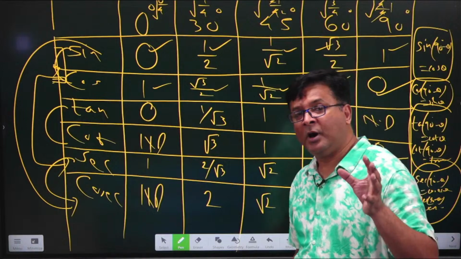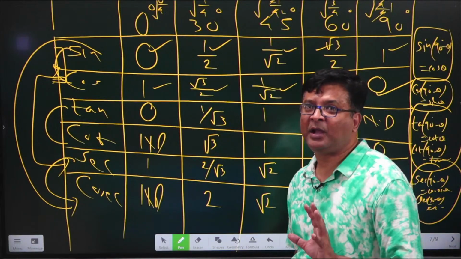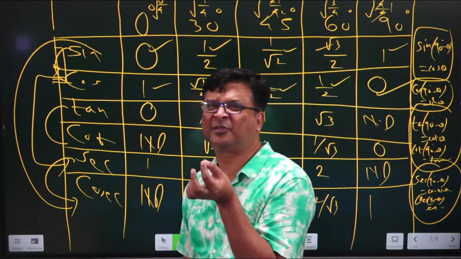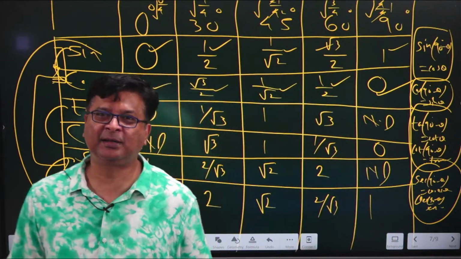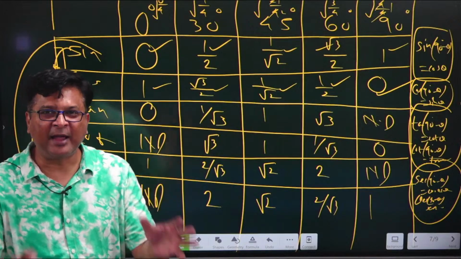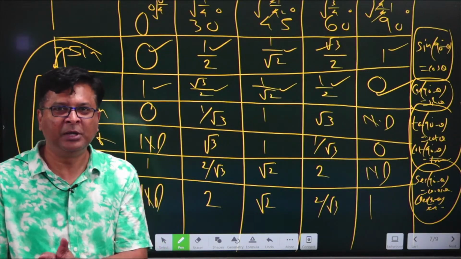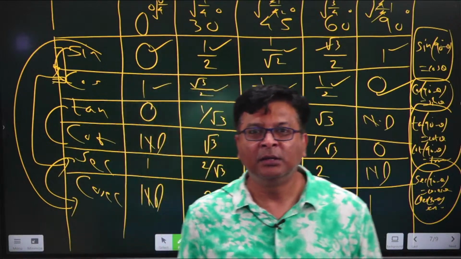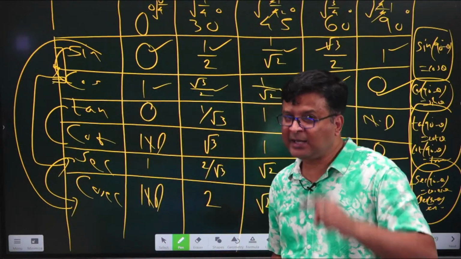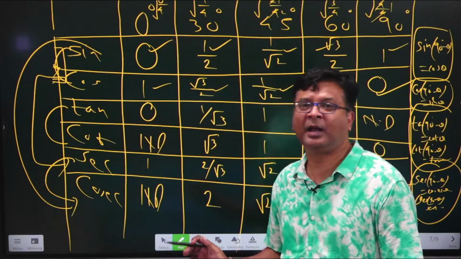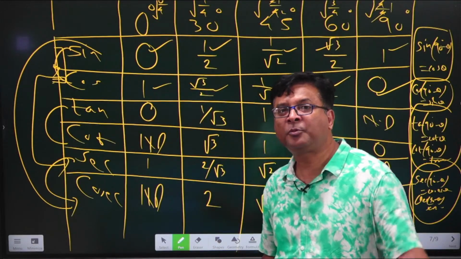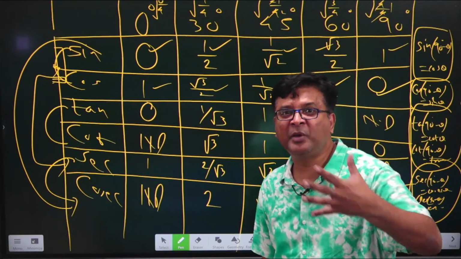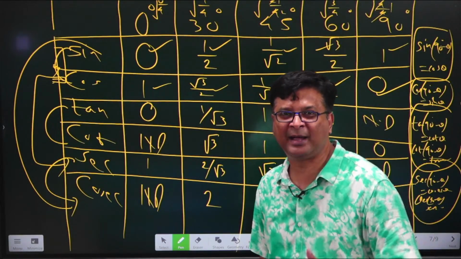Now you have to understand the table, you have to remember the ways I have told you, you have to remember those small things which you have not studied till now. That fact, 0 upon any number is 0, any number upon 0 is not defined. If you can keep all these things in your mind. And yes, don't make it a habit to draw the table again and again. You have to keep the table in your mind. That is how your math speed will increase. You will excel in your maths.